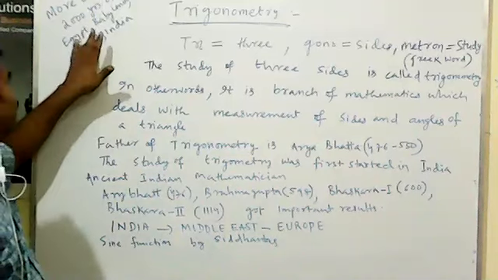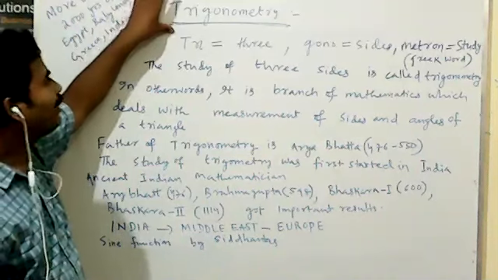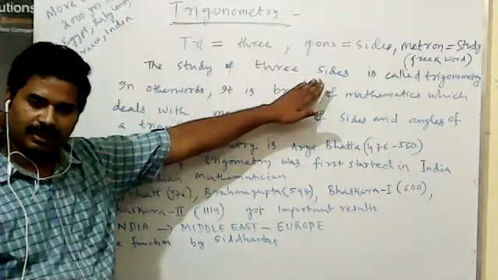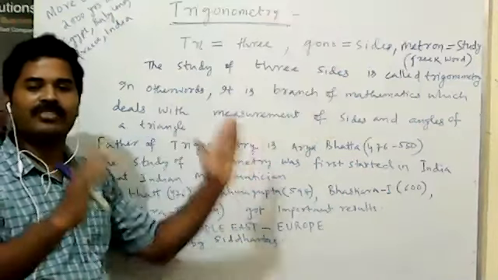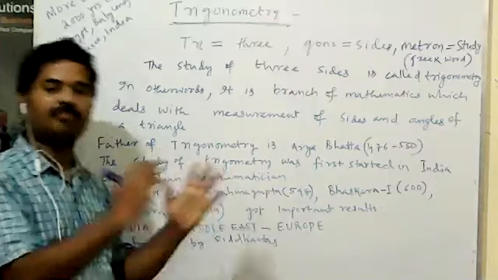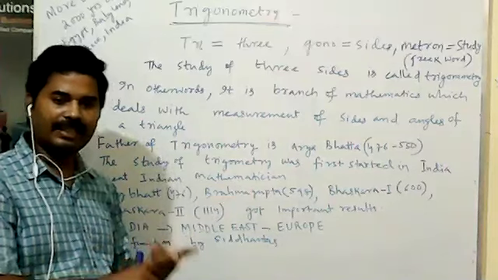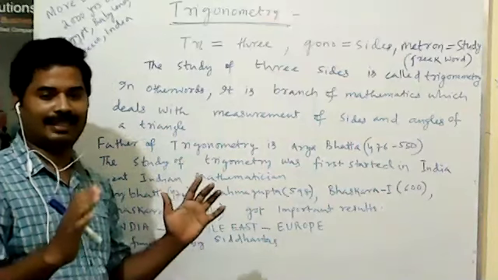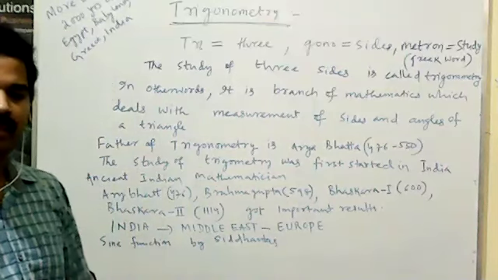It is more than 2000 years old; Egypt, Babylonian, Greece, and India are all covered. So trigonometry, the study of three sides, is a better concept. But for studying the sides of the triangle, we have another property of the triangle, that is the angle property. For measurement of the angle, we need some concepts: one is the device, another is the unit. So first of all, we want to know about the angle. What is an angle?